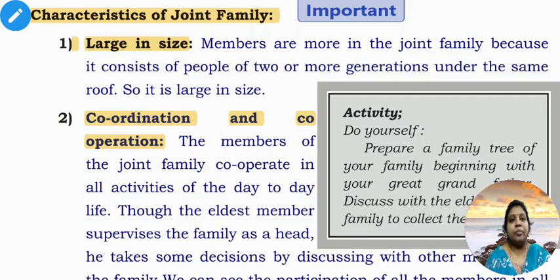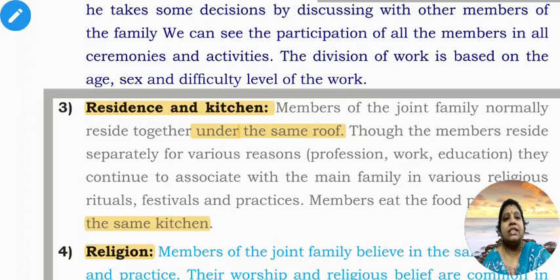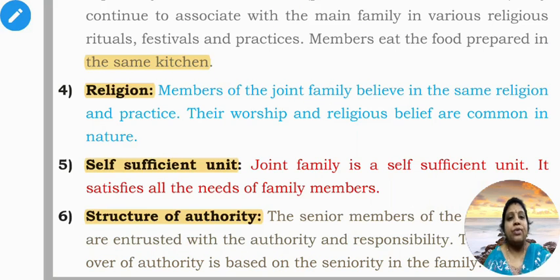So these are the main characteristics of joint family. Once again, the first one we learned is large in size, 2, coordination and cooperation, 3, residence and kitchen, 4, religion, 5, self-sufficient unit, 6, structure of authority.